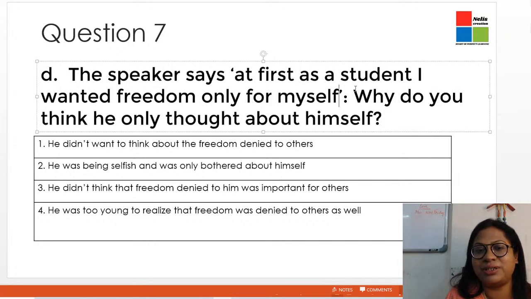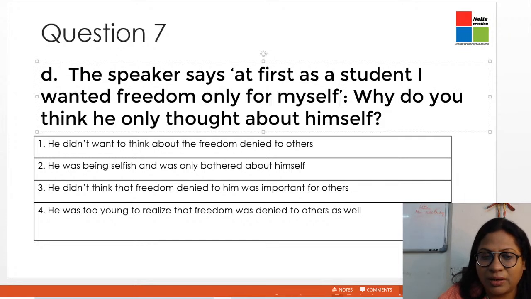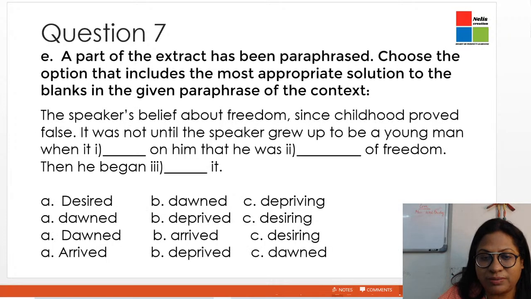At first, as a student, I wanted only freedom for myself because I didn't know that others were not getting the freedom. I was too young to realize that. I hope this is clear. So we can move on to the next question. A part of the extract has been paraphrased. Choose the option that includes the most appropriate solution to the blanks in the given paraphrase of the context.